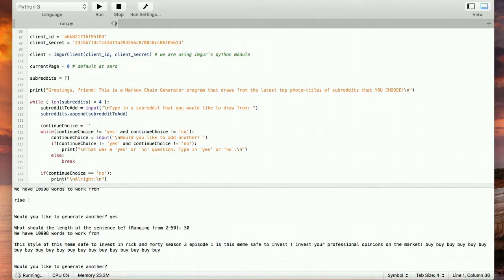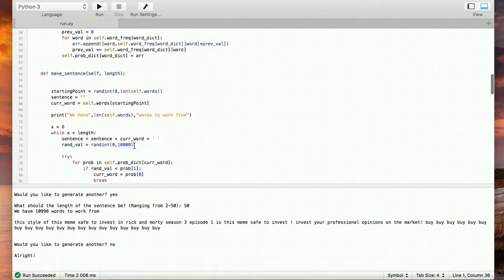I think you missed one. Buy. All right, oh, there it is. This is a classic case of how the Markov chain works: because buy is so commonly followed by buy, in fact, when it sees buy, it just prints out buy. So there you go. Yeah, Markov chains are actually really interesting. Let's end the program.